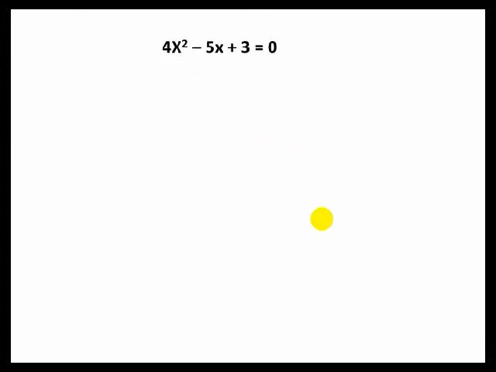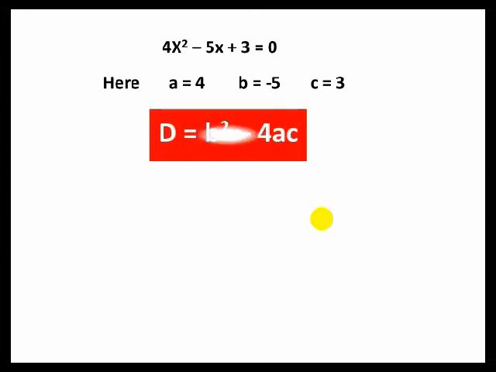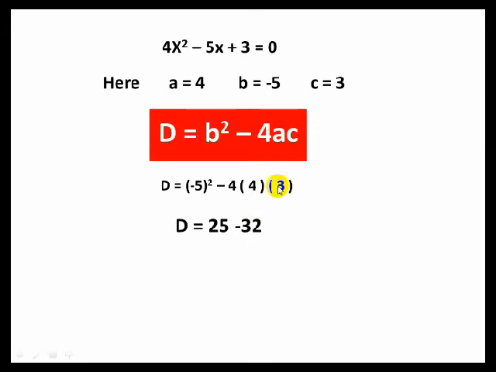Dear friends, take another example, 4x square minus 5x plus 3 is equal to 0. Here a is equal to 4, coefficient of x square, b is equal to minus 5, coefficient of x, and c is equal to 3, constant term. As d is equal to b square minus 4ac, substitute the values of a, b, and c in the formula, and you get d is equal to minus 5 whole square minus 4 into 4 into 3.